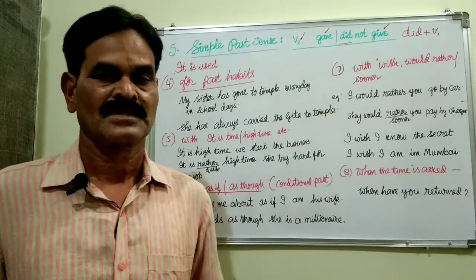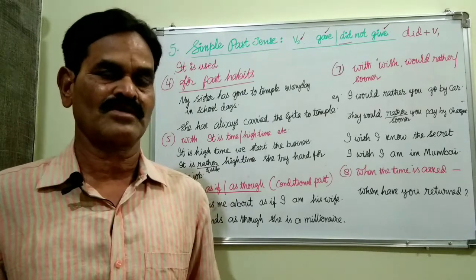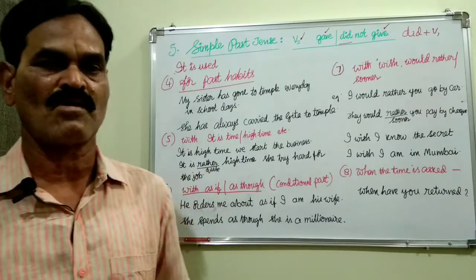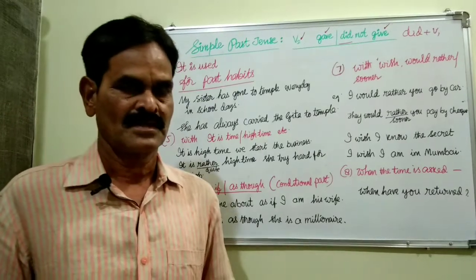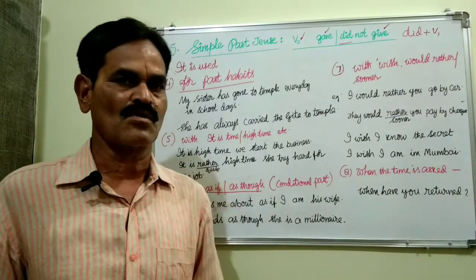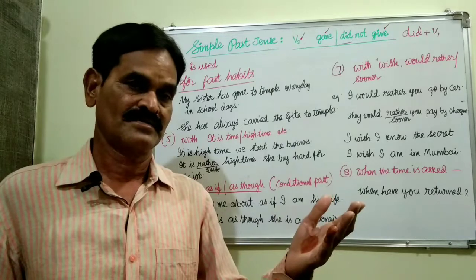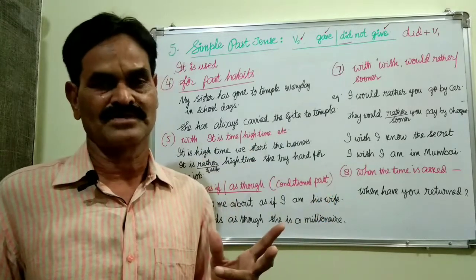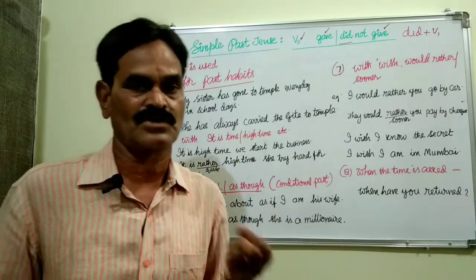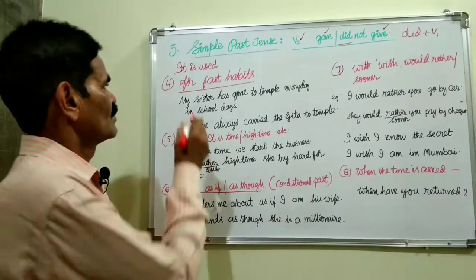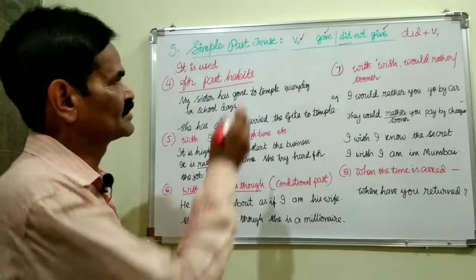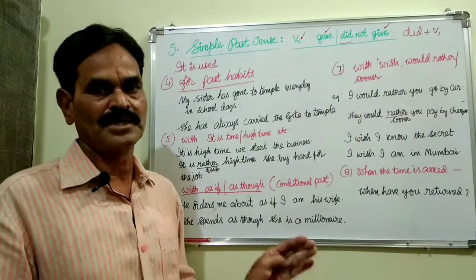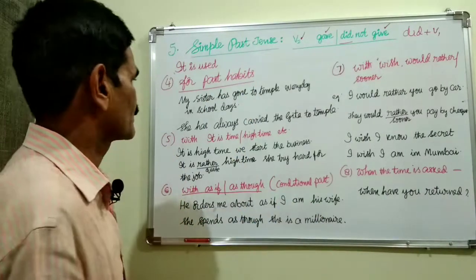So what is the next occasion where we can use simple past tense? That is for past habits. That habit is not existent now, it was earlier. So it is a discontinued habit. That habit was earlier, it is not now. Then we have to use simple past tense, that is V2 or did plus not plus V1.